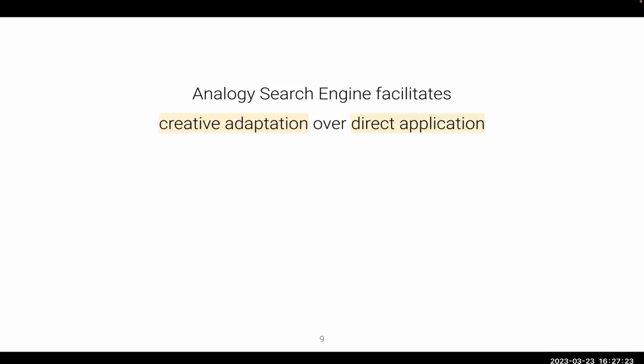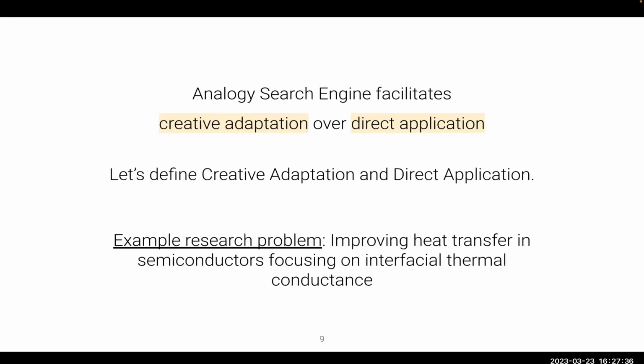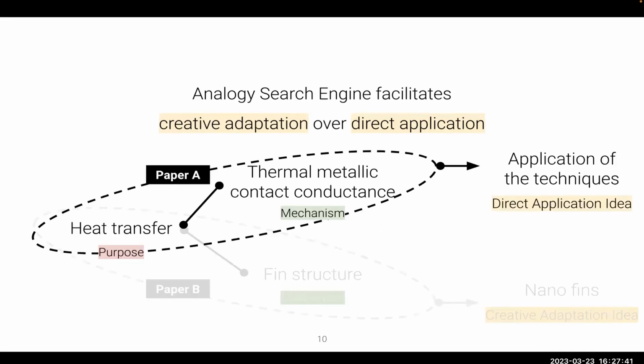So our measure of success is facilitation of creative adaptation over direct application ideas, but what counts as creative adaptation or direct application? To define these types, let's consider an example of heat transfer in semiconductors focusing on interfacial thermal conductance. Here, paper A has a similar purpose of transferring heat, but it looks at more directly controlling thermal metallic contact conductance. This may be a novel idea, but something that's more familiar to the user, and the user can also anticipate the direct application out of it. So this is an example of direct application.